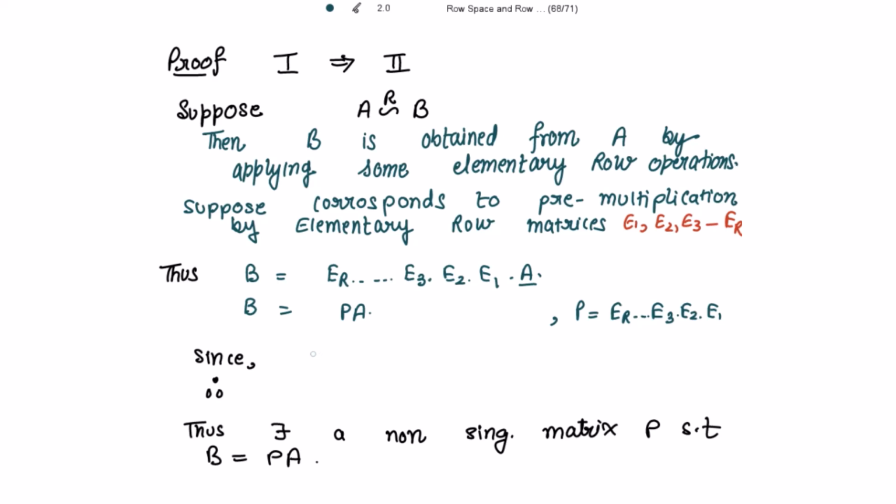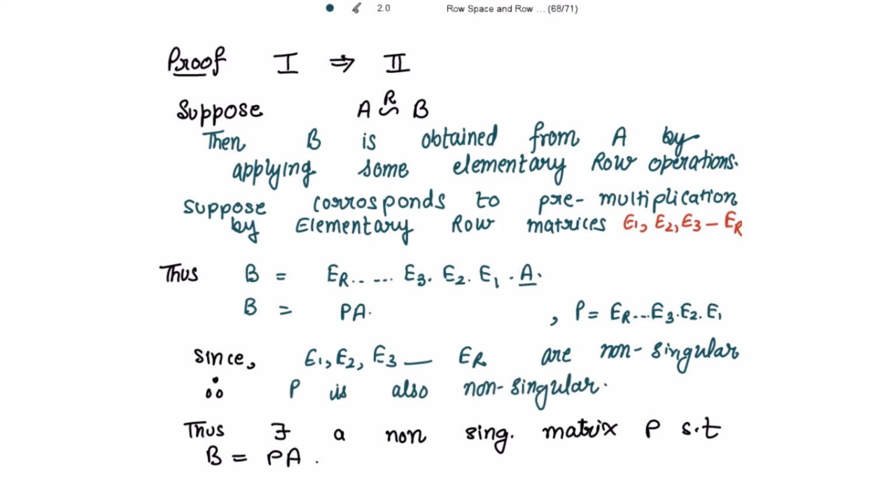Now since E1, E2, E3 so on up to Er, all these row elementary matrices are non-singular, therefore their multiplication is also non-singular, and because P is equal to the multiplication of all these matrices, P is also non-singular. Thus we have shown the existence of a non-singular matrix P such that B is equal to PA.